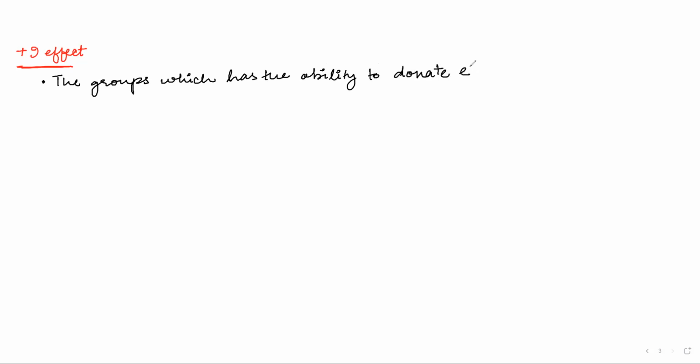What is plus I effect? Plus I effect is nothing but the groups which have the ability to donate electrons via sigma bond towards the carbon atom.